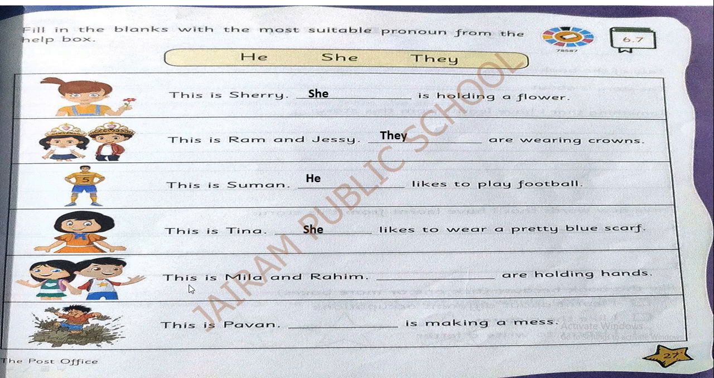Next, both boy and girl picture. So, you are going to write, this is Meela and Rahim. They are holding hands. Okay. This is Meela and Rahim. They are holding hands. The last sentence, the boy is making himself ugly. This is Pavan. He is making a mess. Understand this activity?